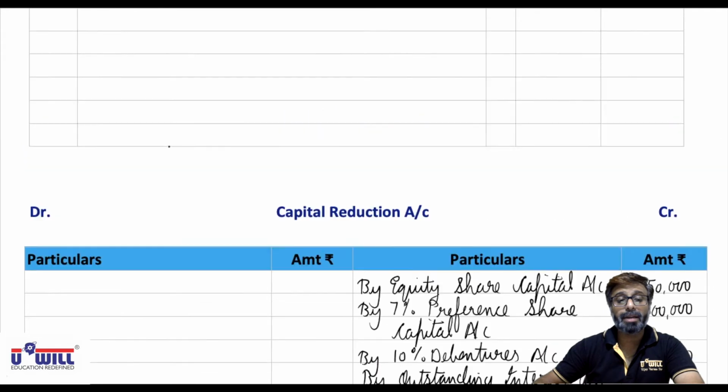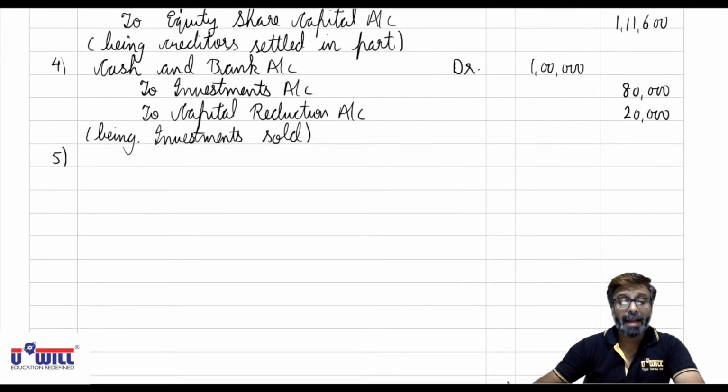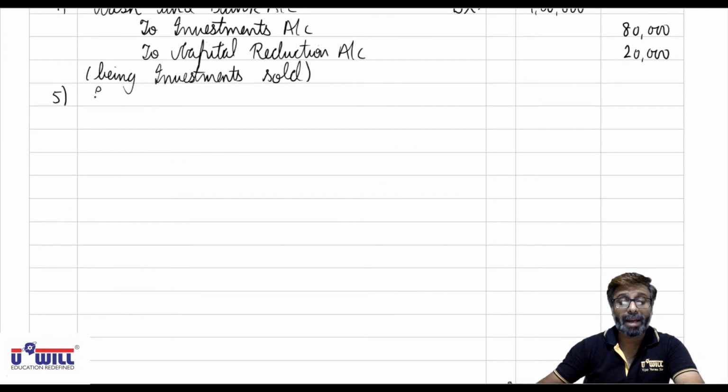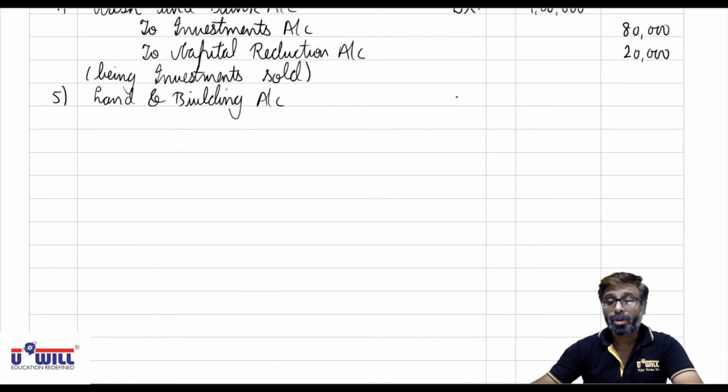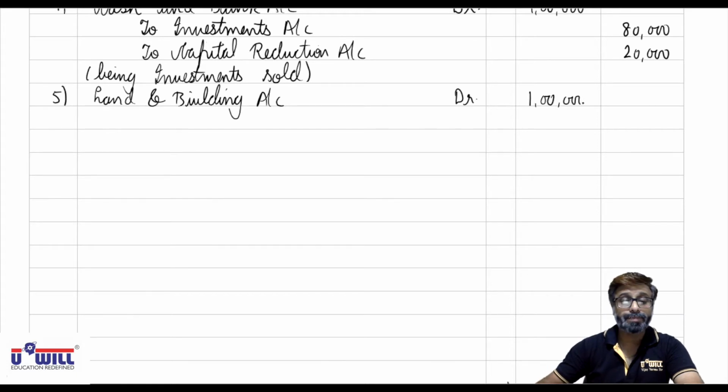So entry number 5. Land and building account debit 1 lakh. Okay, land and building account debit 1 lakh to capital reduction account 1 lakh.